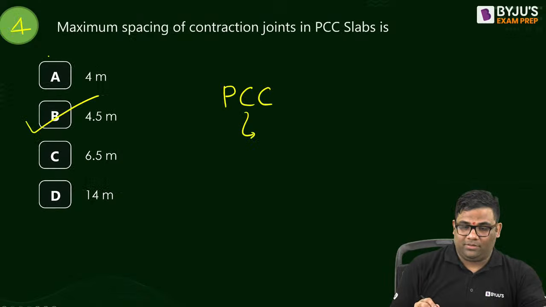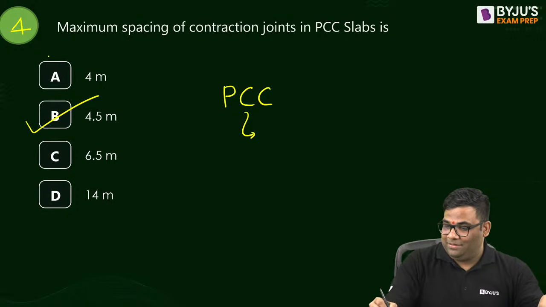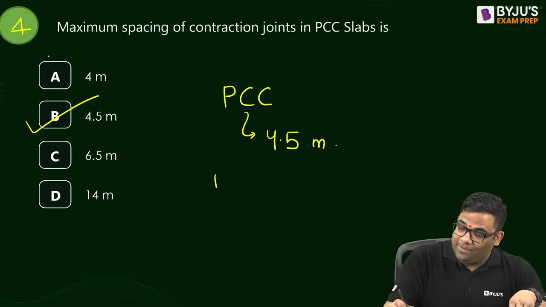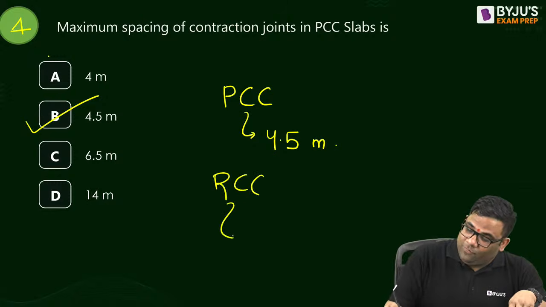Oh my God, today is a very bad day. This is becoming very sensitive software. For RCC, it is 14 meter contraction joint.